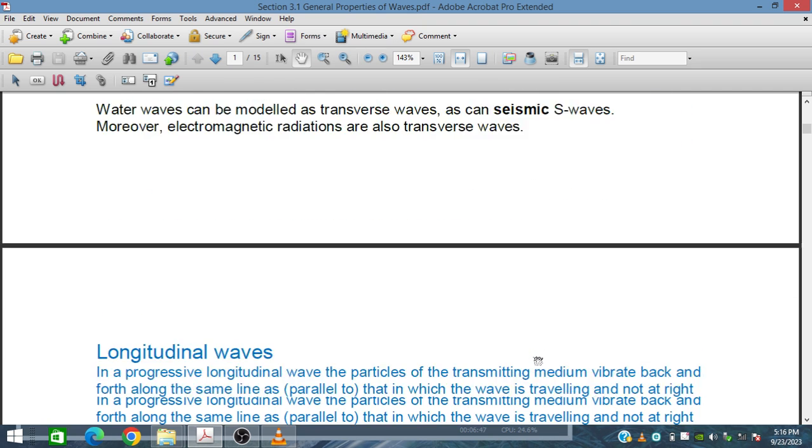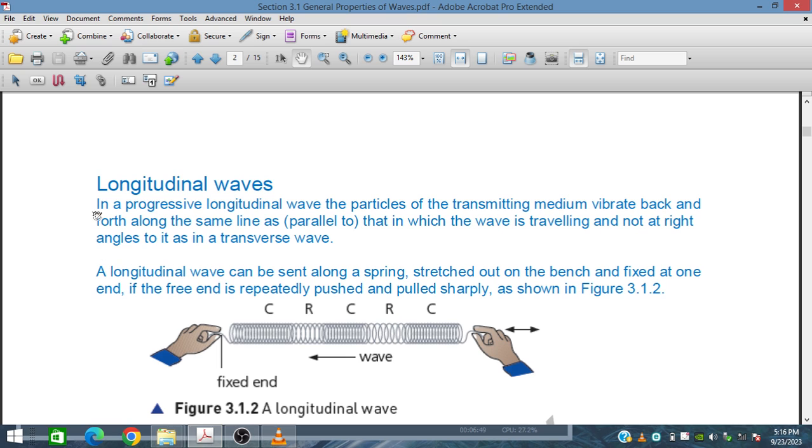Next, see the longitudinal waves. In a progressive longitudinal wave, the particles of the transmitting medium vibrate back and forth along the same line, parallel to that in which the wave is traveling, and not at right angle to it as in a transverse wave.